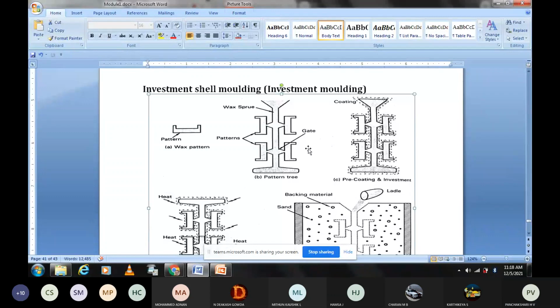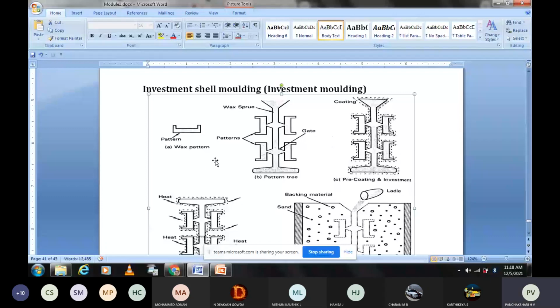You can see here also the diagrams are very important in this subject. I told you, practice neat diagrams. Do not use a pen to draw the diagrams. Preferably, even in the examination or test, use a pencil and draw a neat diagram. Don't draw a rough diagram, otherwise you will not get good marks, because it has to convince the person who is evaluating your answer script. So preferably use pencil only. Investment is nothing but the pattern which is made up of wax.